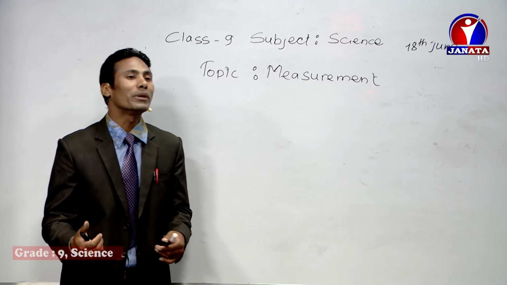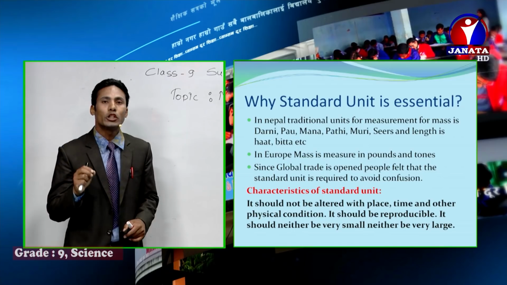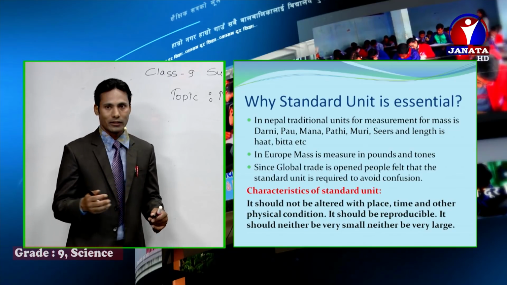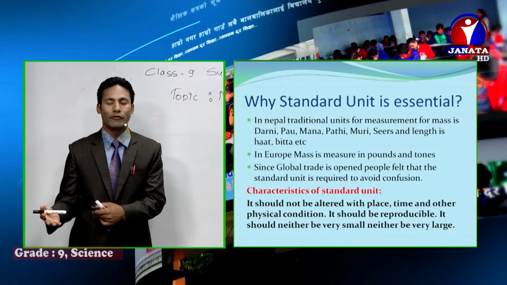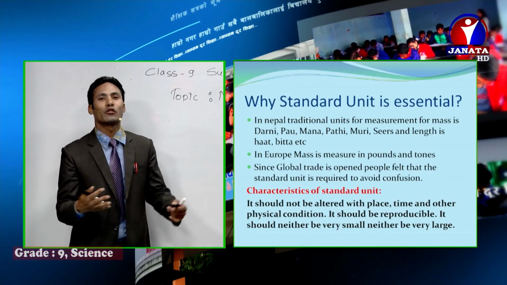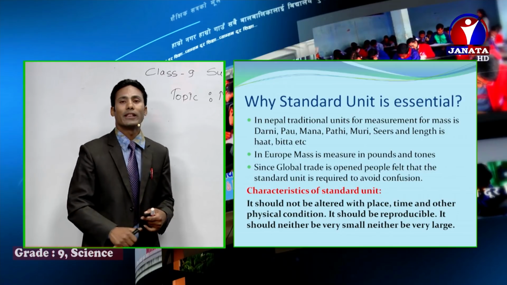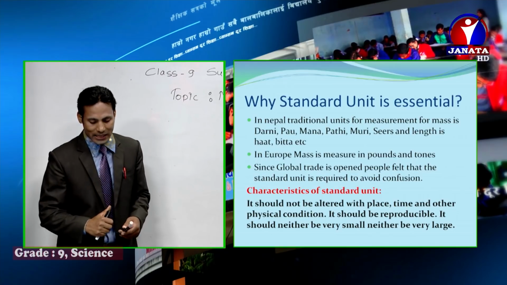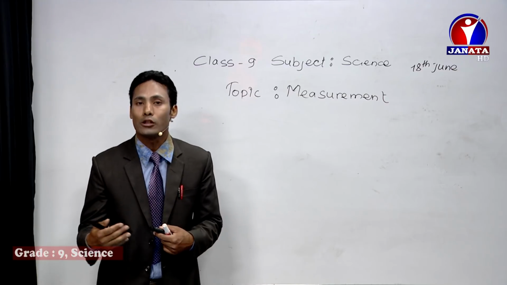And the characteristic of these standard units should be that they should not change with the place. What I mean is, if we use that unit in Kathmandu, that is one unit, and if we use that in the Terai region, then it should not be another unit. That means it should not change from place to place. That is the characteristic of the standard unit. Similarly, it should not be affected by other physical quantities also.